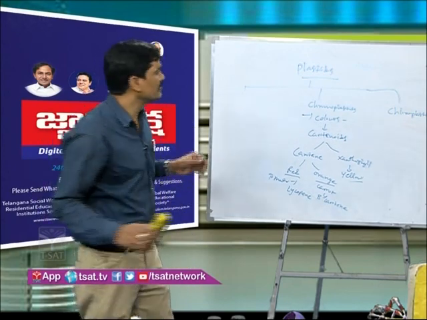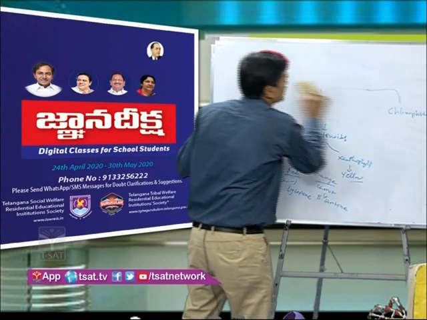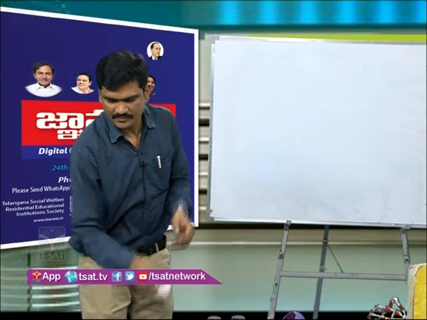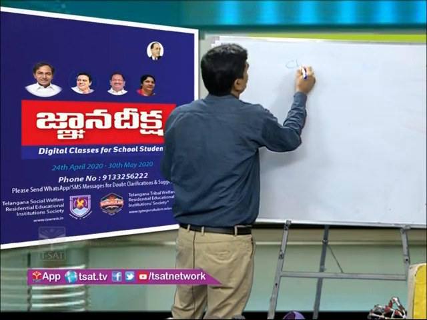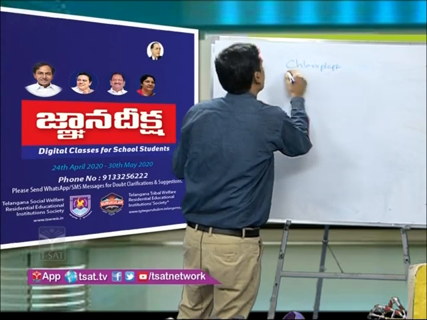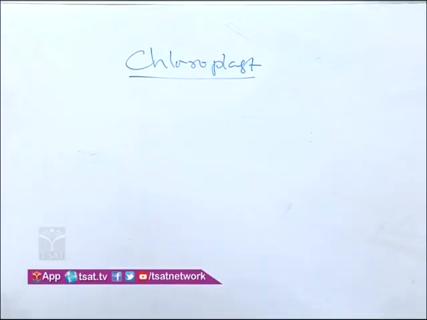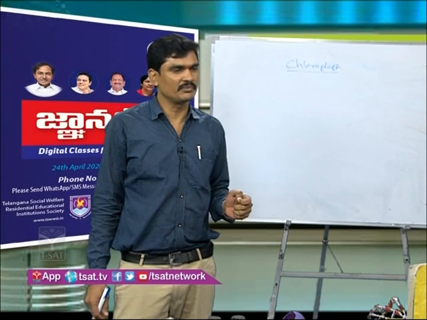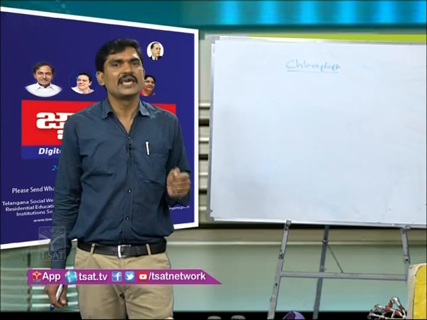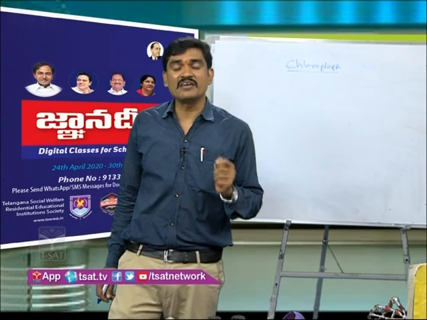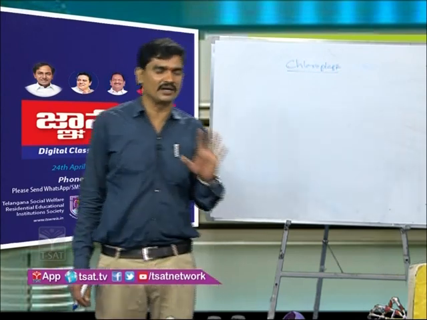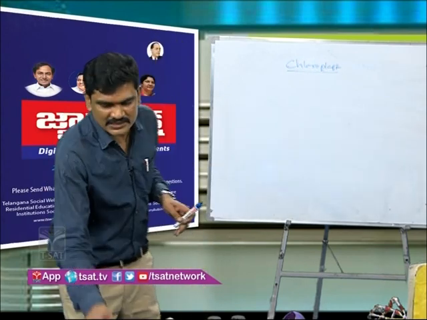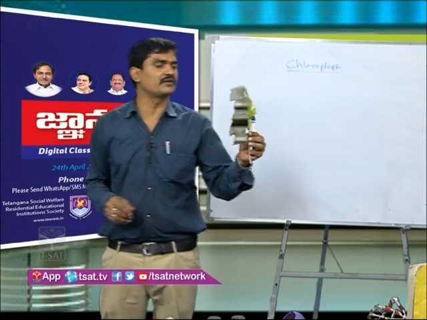So let us go to the most important cell organelle, that is the chloroplast. Can you imagine our life without the chloroplast on the surface of the earth? We can't imagine, because it provides food for us through the process of photosynthesis, as well as the life-sustaining gas, oxygen, by the photosynthesis process.